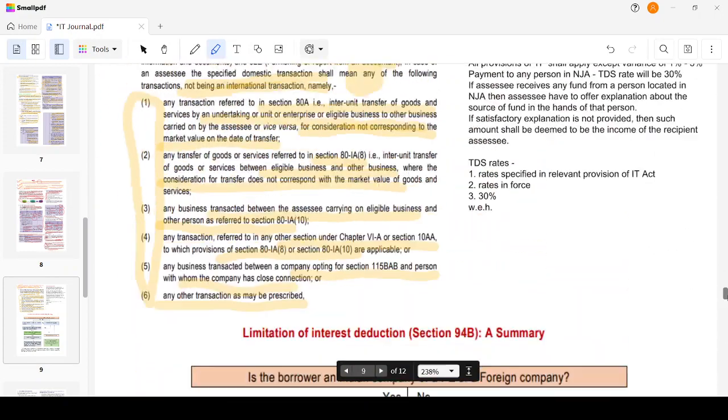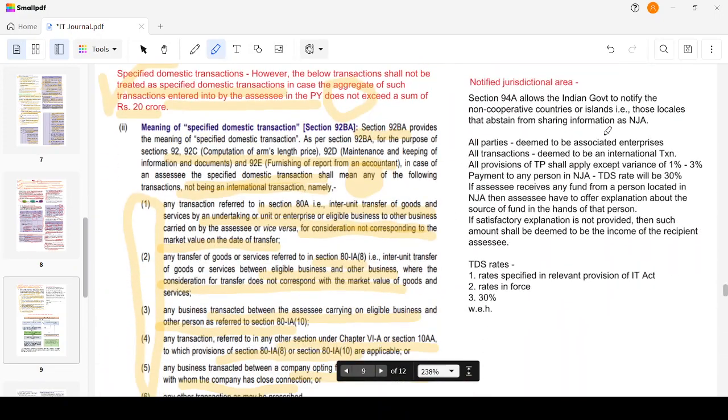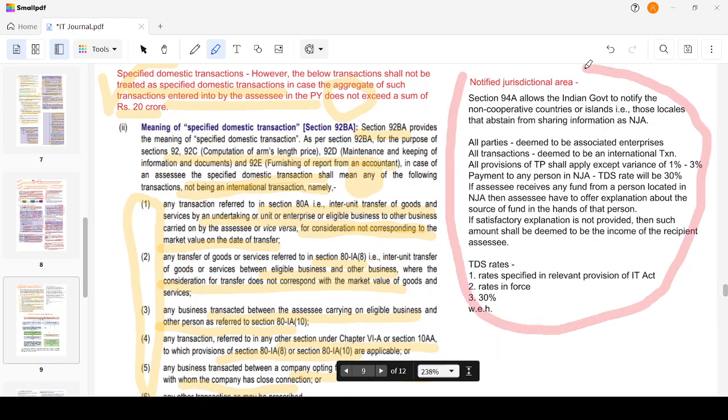Okay. Now, there's a specific concept called notified jurisdictional area. We'll discuss this before we move on to the interest expense allocation. Section 94A allows the Indian government to notify the non-cooperative countries or islands, that is, those locales that abstain from sharing information, as NJA.